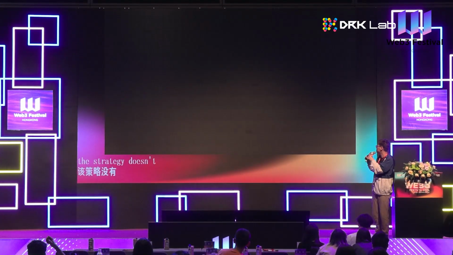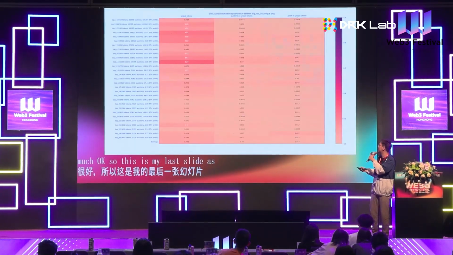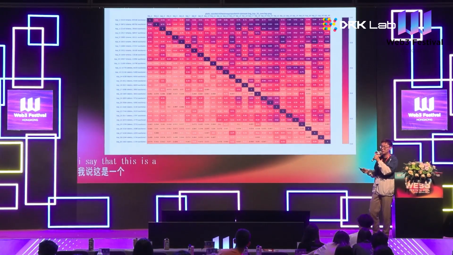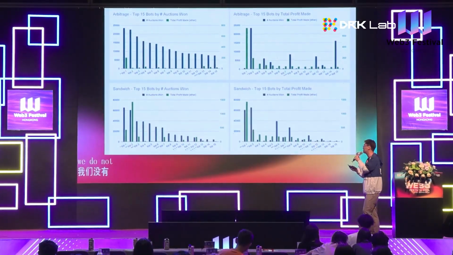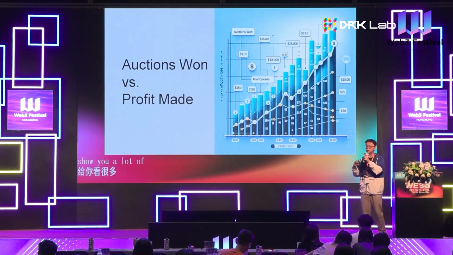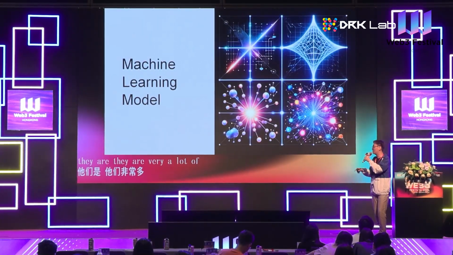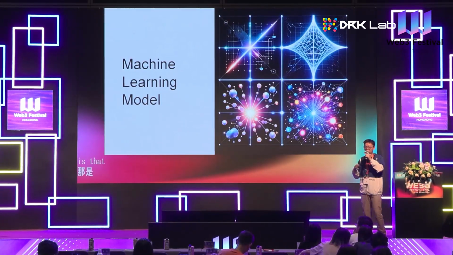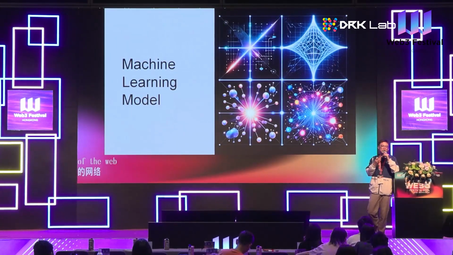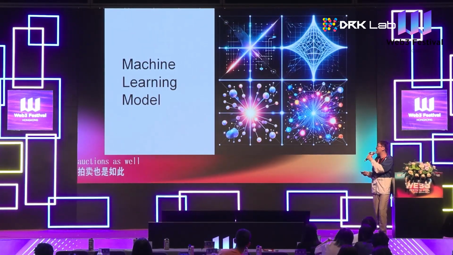Okay, so this is my last slide. As I said, this is a very early stage study, because in this talk we do not show you a lot about the individual behaviors. But to be honest, there are a lot of interesting patterns involved in the MEV auctions. Another interesting point is that because of the rapid evolution of the Web3 ecosystem, for example, now we have order flow auctions as well, it is also significantly changing what is happening in the market.